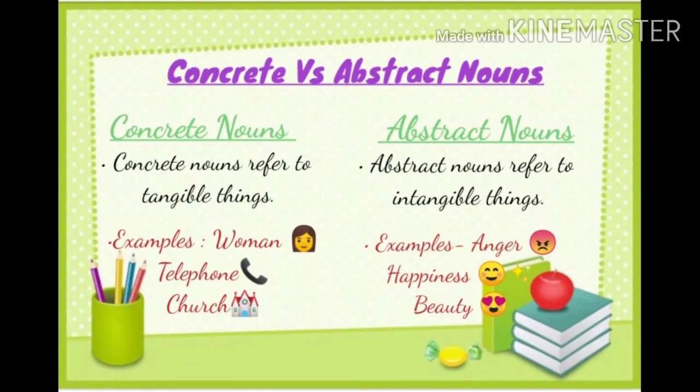To sum up, we can say that concrete nouns refer to tangible things or something which we can touch and see or experience with our other three senses, whereas abstract nouns refer to intangible things or something which we cannot experience with our senses.